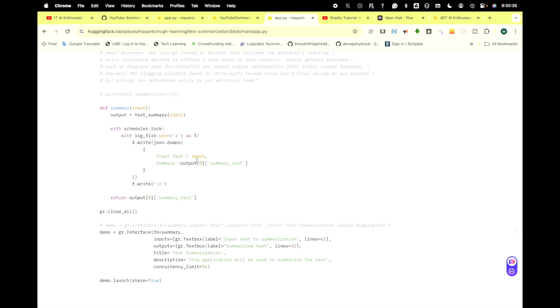Logging is done locally, on the Hugging Face machine, whichever machine is running, and then every 2 minutes it runs and puts the files from that machine to your dataset, from your space to your dataset. So this is all it is.